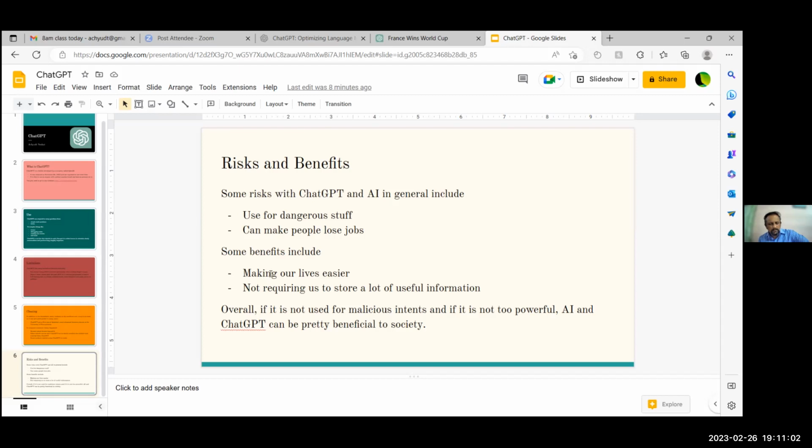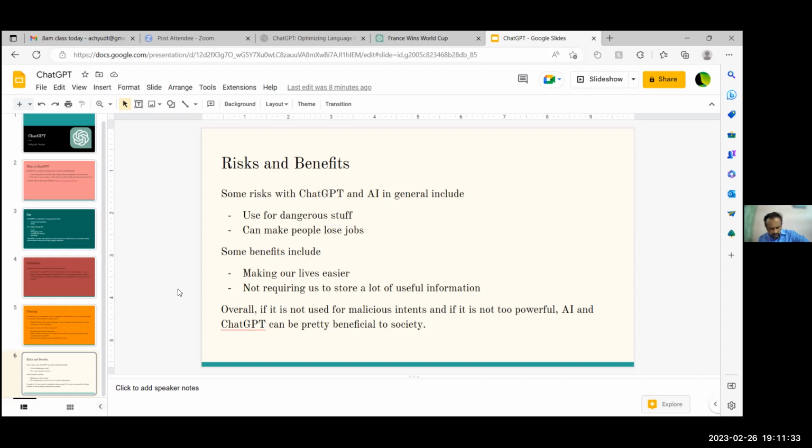AI in general can also make people lose jobs. As people use ChatGPT more, for example, it can debug code, right? There will be fewer coders required to check code. Those code checkers can be replaced by the AI machine, and soon the AI can code it for you, so you don't need coders in your company.